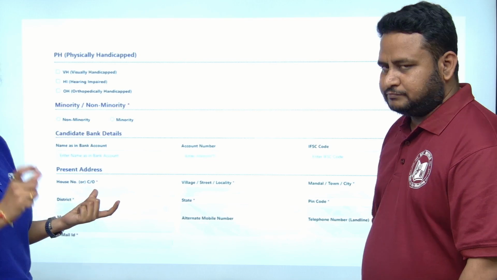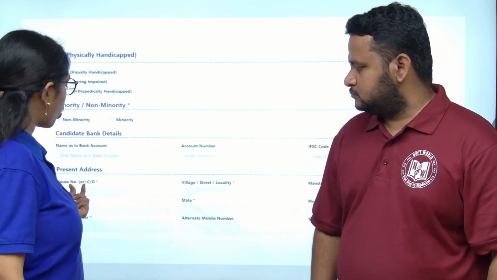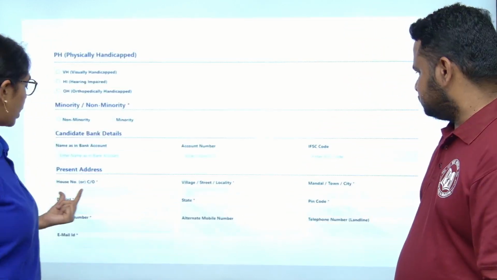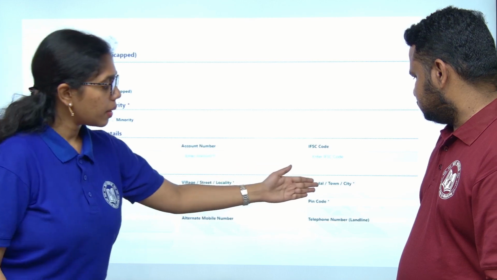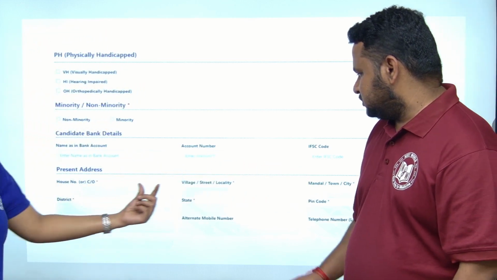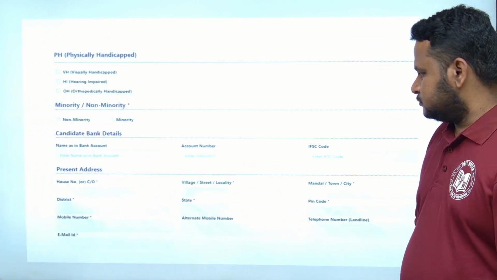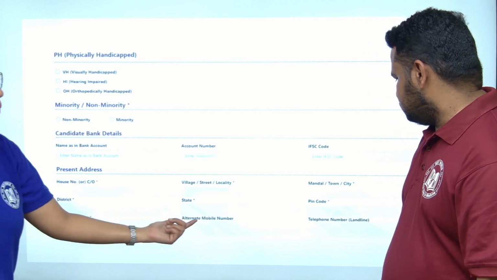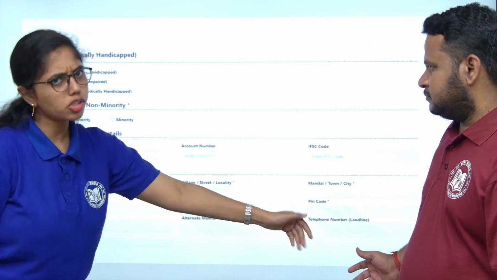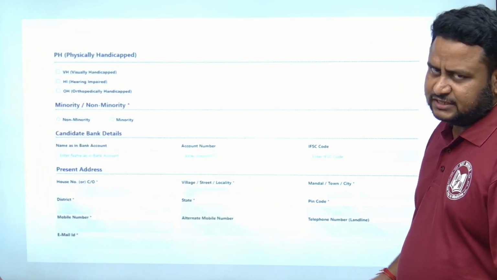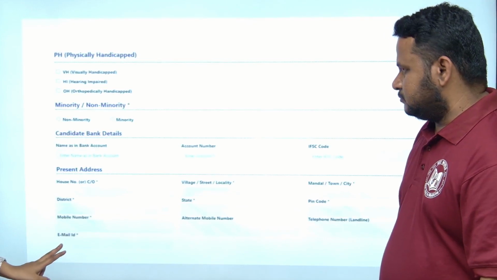Whichever address is there in your Aadhaar card, go with that pattern only. Like house number, street, mandal, and then district, state, and pin code. And mobile number, alternate mobile number or telephone landline is optional. You can skip it if you want. If it is not there, it's no problem. And email ID, whichever you have provided.